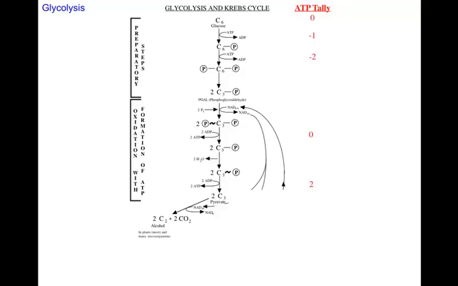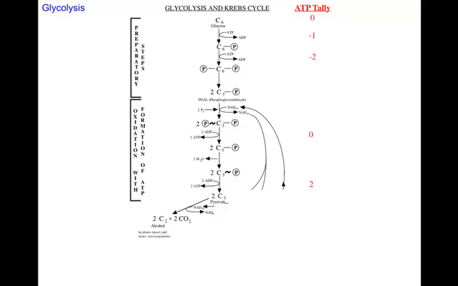When oxygen is not present, we have to go by another route. And pyruvate has to be further broken down. And the way it is broken down is in a process called fermentation. And fermentation also occurs in the cytoplasm of the cell, just like glycolysis does. And I guarantee you that somewhere on the final exam, you will be asked to know where all these processes occur. So glycolysis and fermentation both occur in the cytoplasm.